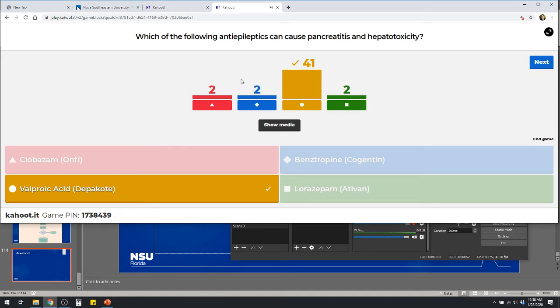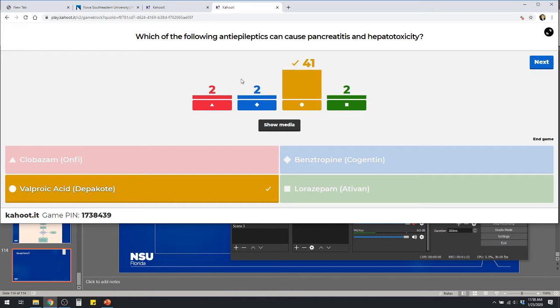All right, yes, valproic acid is known to do that, right? So hepatotoxicity for sure. What else is notable about valproic acid? Neural tube defects in pregnant women, right? You can see the hyperammonemia that can develop there. But pancreatitis is kind of a unique one. Not a lot of drug-induced causes of pancreatitis.